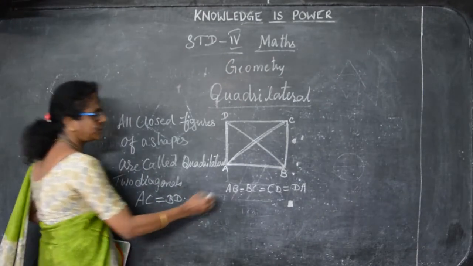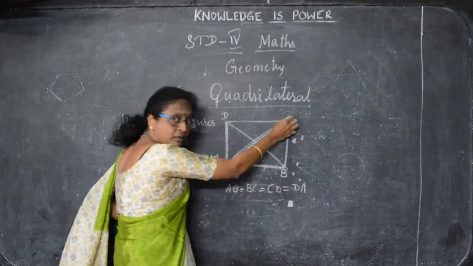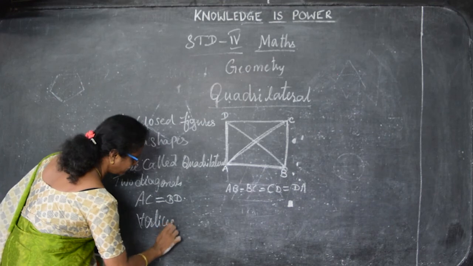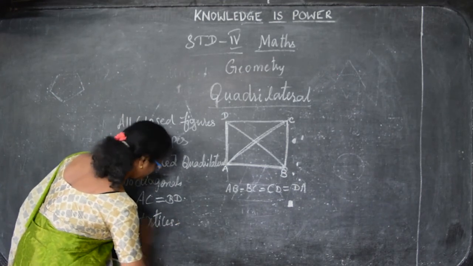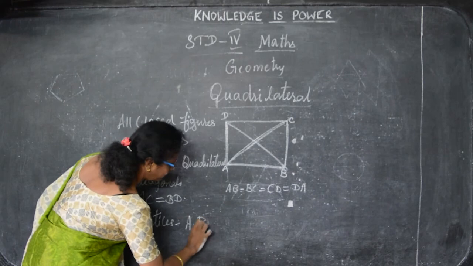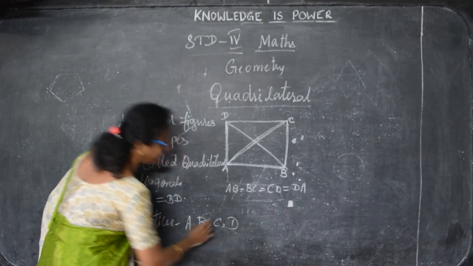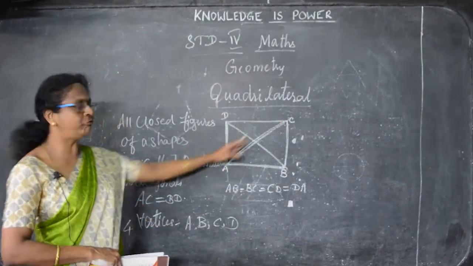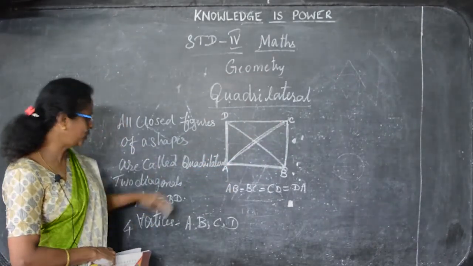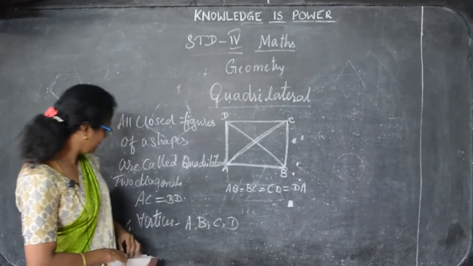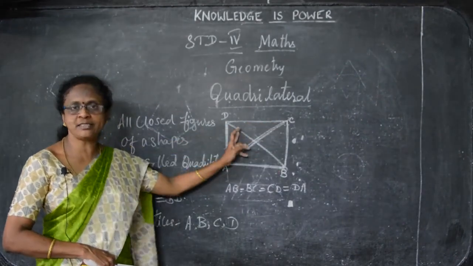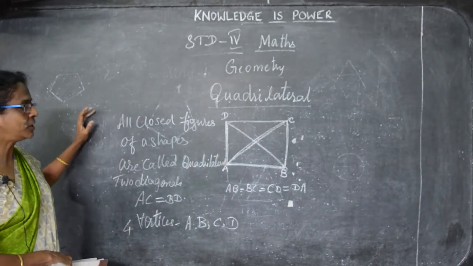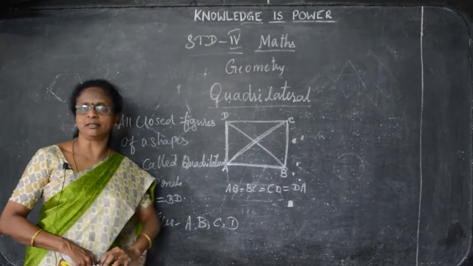And vertices. Vertices means this is the corner. So what are the four vertices that are there? Four vertices, A, B, C and D. So A, B, C and D. These are the four vertices you can see. And then two diagonals, AC is equal to BD. These are the two diagonals. Okay children. So now this quadrilateral you learn, sit and do it and draw it and see. Thank you children.